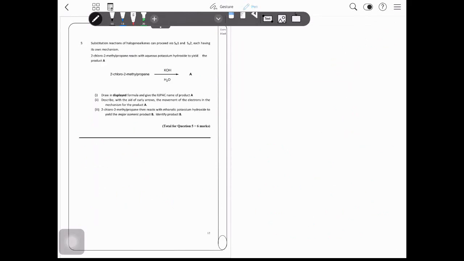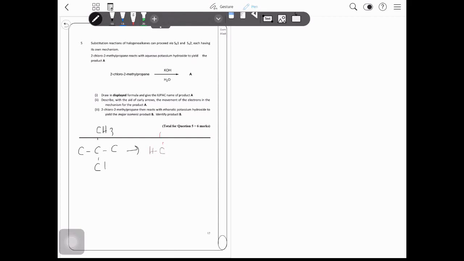So last question. Substitution reactions of halogenoalkanes can proceed via SN1 and SN2, each having its own mechanism. So 2-chloro-2-methylpropane reacts with aqueous potassium hydroxide to yield product A. So draw the displayed formula and give the IUPAC name of product A. A halogenoalkane will react with aqueous alkali to produce an alcohol. This is the initial reactant. So when reacted with KOH, it will produce a tertiary alcohol.